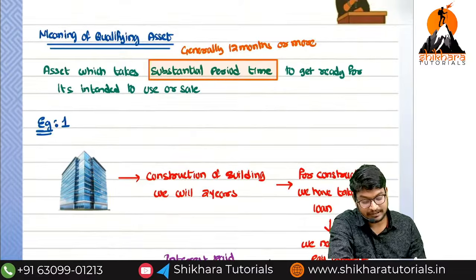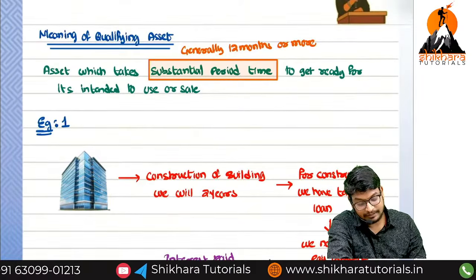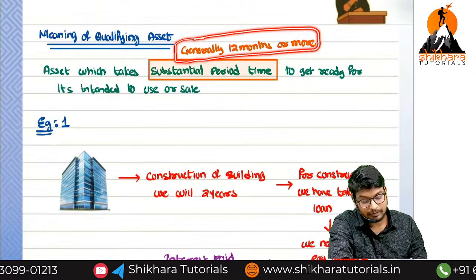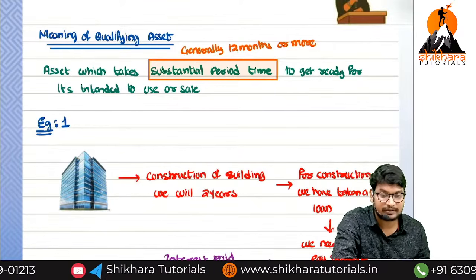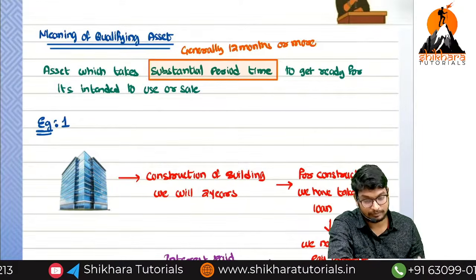What is the meaning of substantial period? Substantial period means generally 12 months or more. In some situations, the substantial period can be less than 12 months also. Okay, guys?